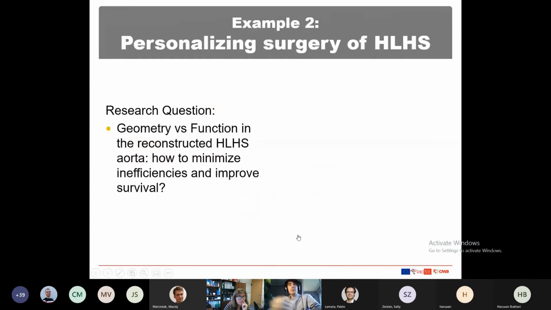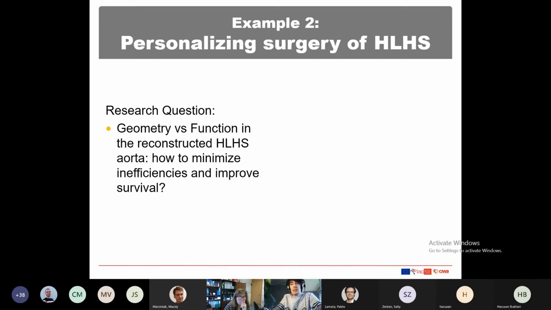The second example I will take a bit longer, and it's a bit more complex, but it is also much more directly related to the clinic. Even more. So here what we did was to try to match the geometry and the function in the reconstructed hypoplastic left heart syndrome aorta, and we try to minimize the flow inefficiency.